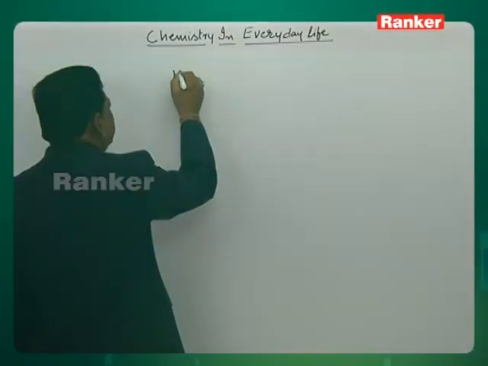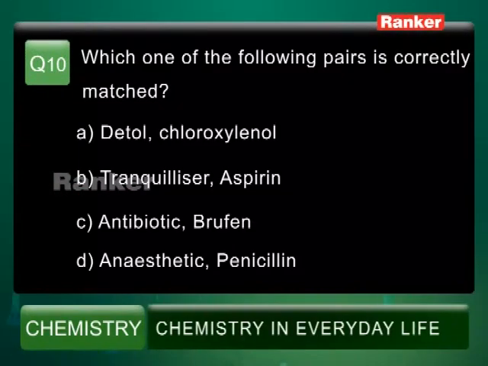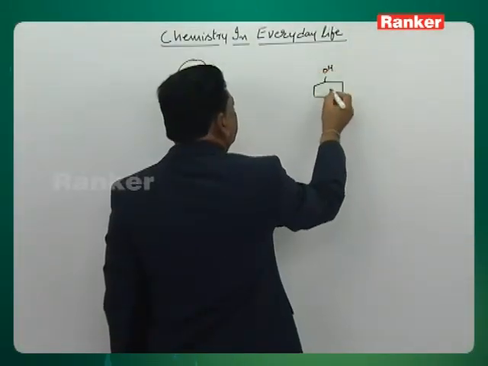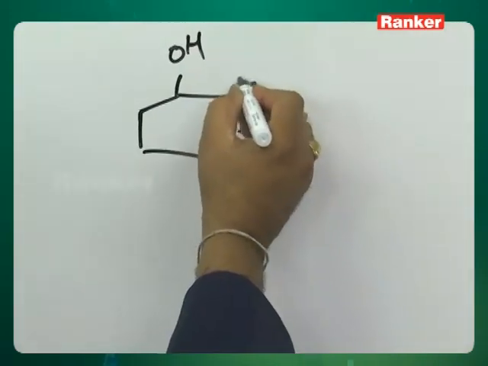Let us see question number 10. The question is, which one of the following pairs is correctly matched? There are two words in each pair, and each has some relation. Dettol is combined with chloroxylenol. Dettol is a commercial name. It is made up of chloroxylenol.